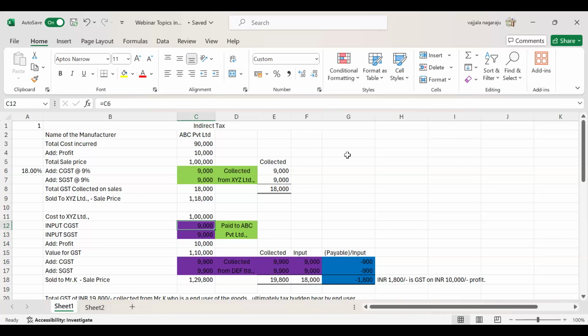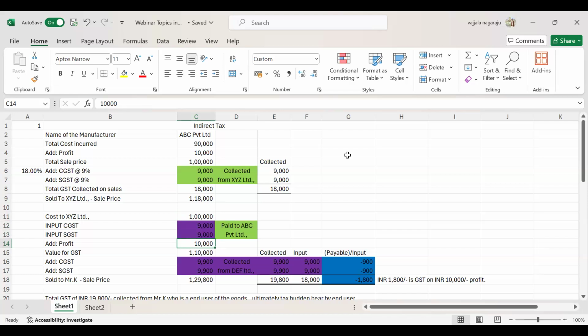Because XYZ Limited is a trader, right? On this 1 lakh rupees, again he will add his own profit, because he will incur all his expenditure, right? Because he is doing a business. He will have rent for his business premises and salaried employees, everything.